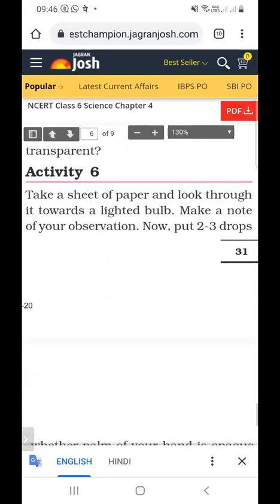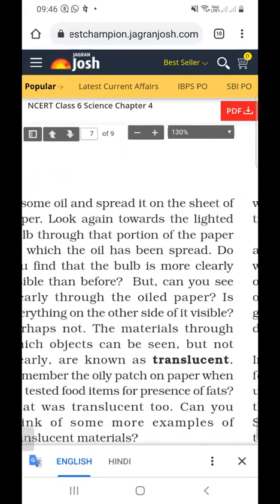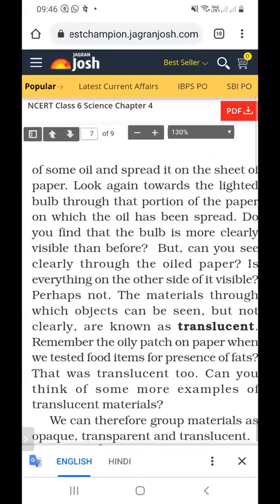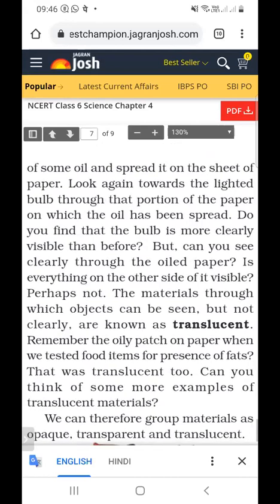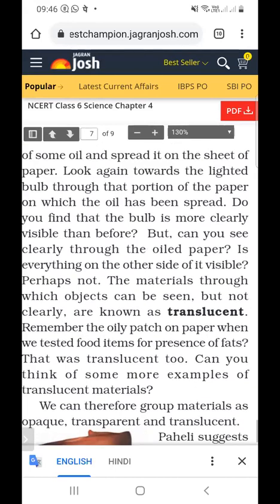Now put two or three drops of some oil and spread it on the sheet of paper, and look again towards the lighted bulb through that portion of the paper on which the oil has been spread.